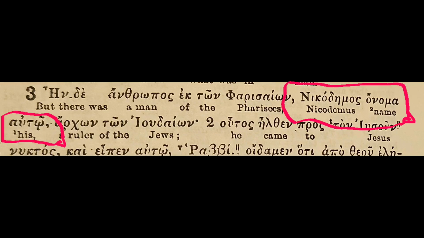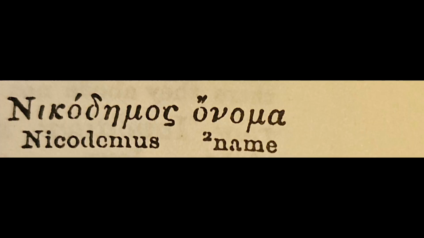Looking at the interlinear Greek English, we see in the sentence the English for Nicodemus and name and his. They're on opposite sides of the page. It's kind of hard to see it, so I'm going to expand it. Here we see Nicodemus' name, onoma. Notice the word name has a little 2 above it.